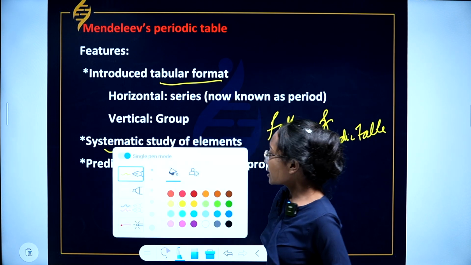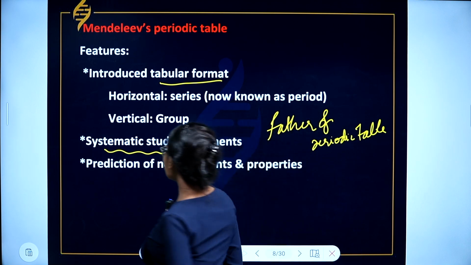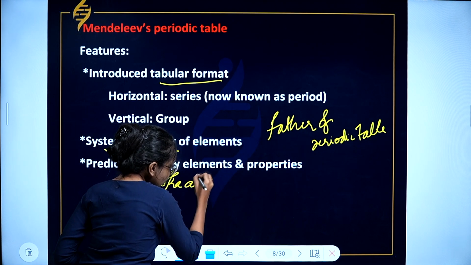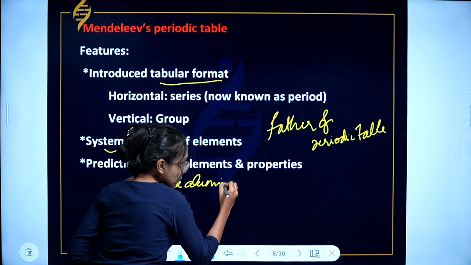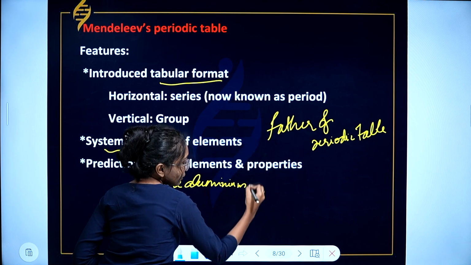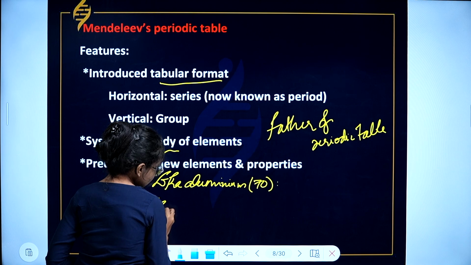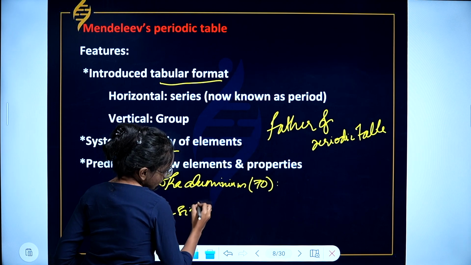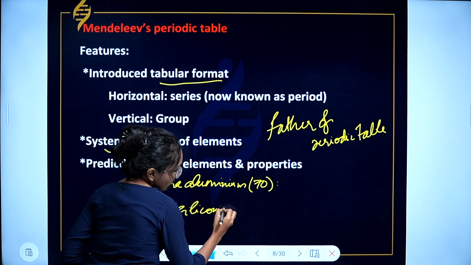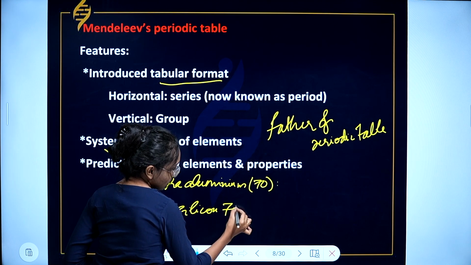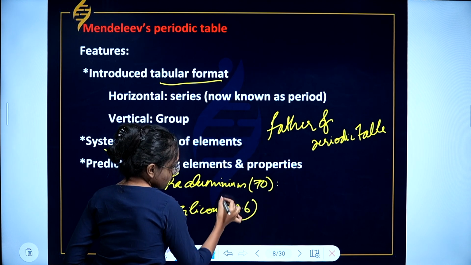He was able to predict new elements like aluminium, which had an atomic mass of 70, and also he predicted the presence of silicon, which had the atomic mass of 72.6.